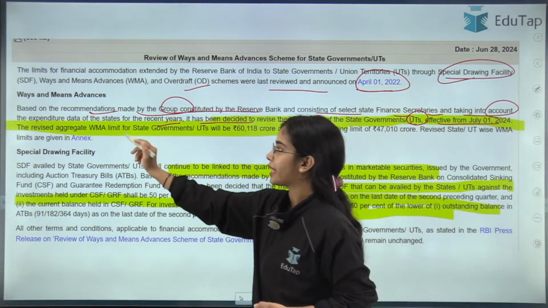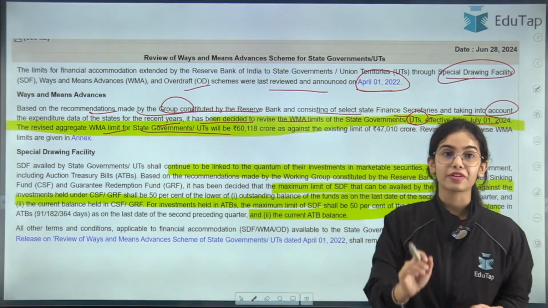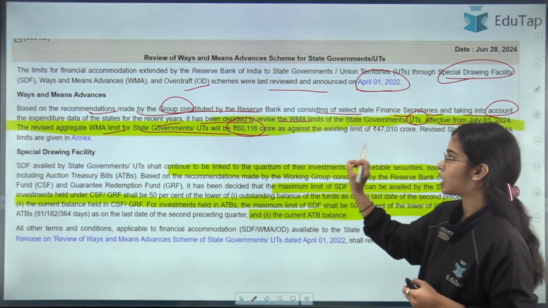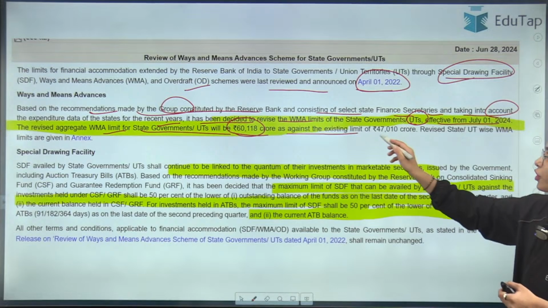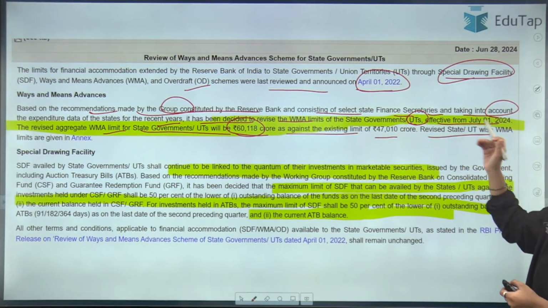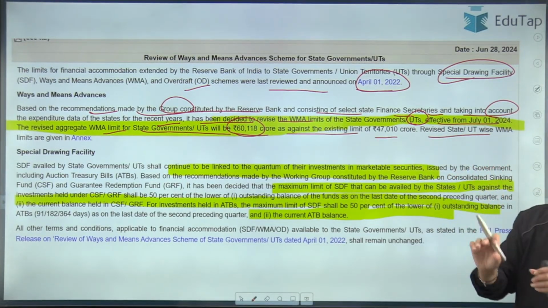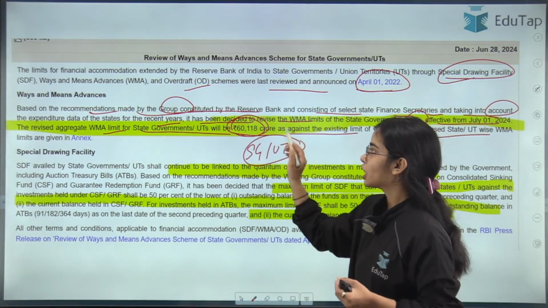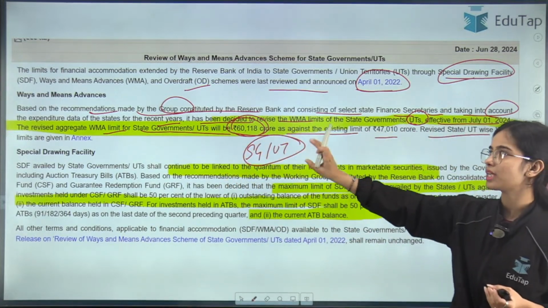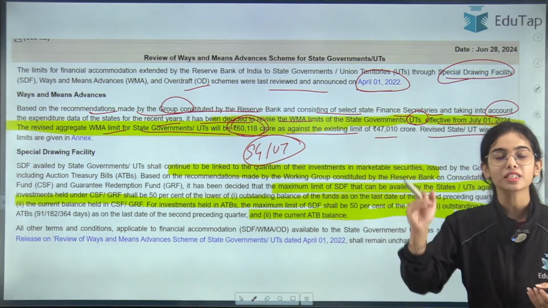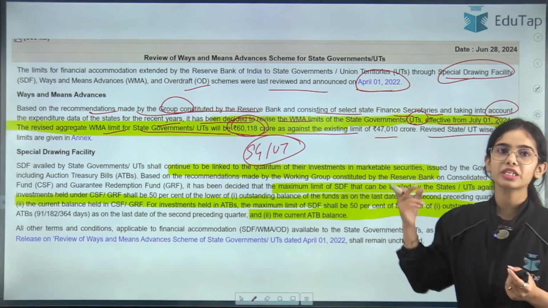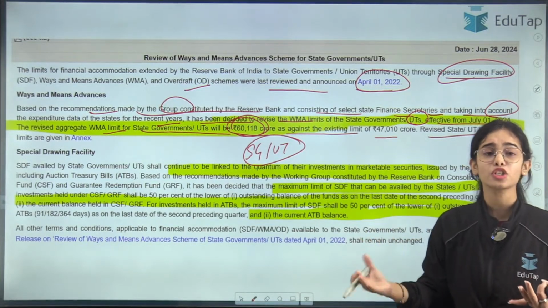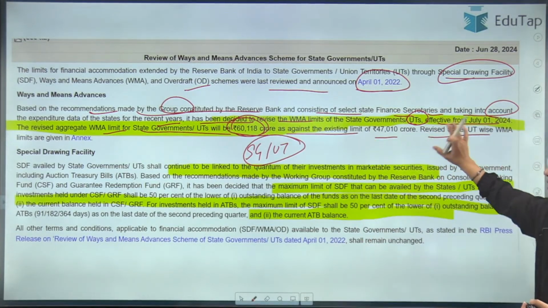The revised aggregate limit for the state governments and union territories under the ways and means advances will be 60,118 crores, as against the previous limit of 47,000 crores. This is the overall limit: for all the state governments and union territories, the cumulative aggregate limit is about 60,000 crores. For individual states, what is the limit? For that, a whole list has been given. You cannot remember all the data of the 29 states and such, so I have skipped that. That is not important.